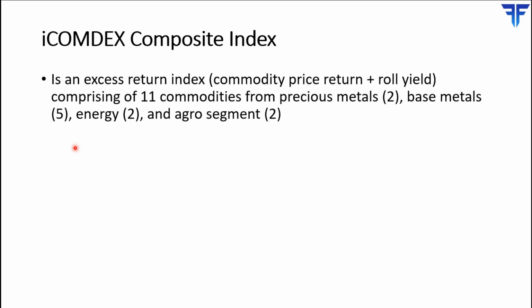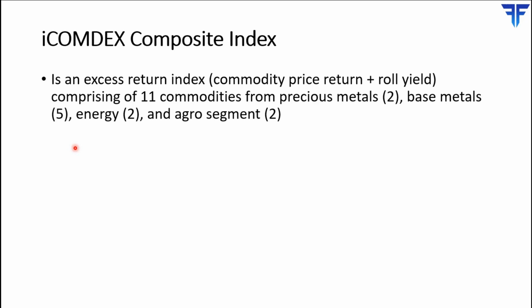Now a composite index is an excess return index. What exactly do I mean by an excess return index? Well, put in simple words, the returns that are generated by an excess return index come not only from changes in the price of individual commodity futures contracts, but also from the profits or losses that are realized by rolling commodity futures contracts from the near month to the subsequent month futures contracts.